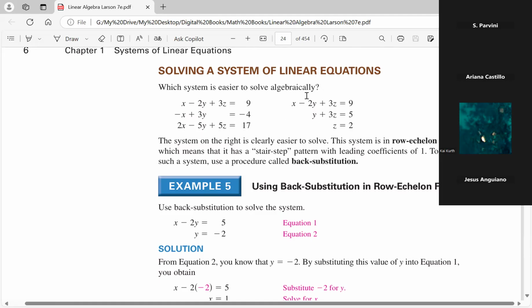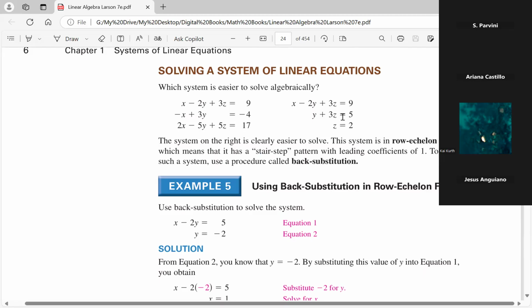So the system that's on the right side has this stair-step formation. See, you go below x, move over, below y, move over to z, like a staircase. Well, this system is said to be in its row echelon form. Now, the echelon is a stair step right in here. See the stair step pattern that you see. So the system on the left is the general system. The one on the right is row echelon form.